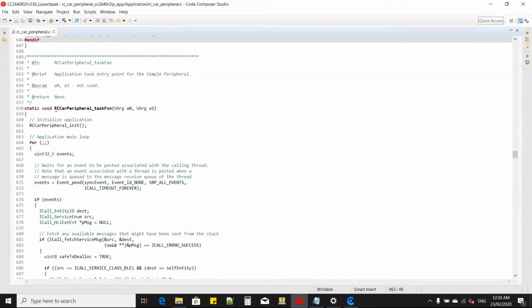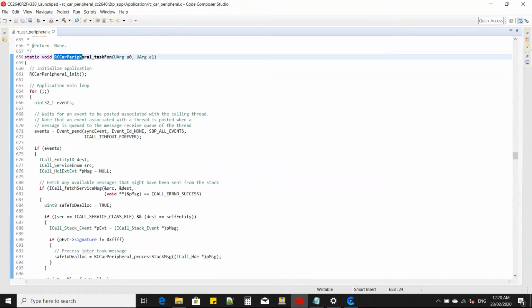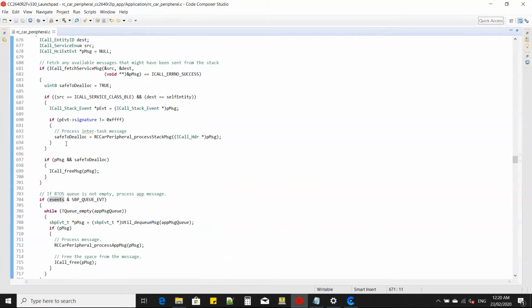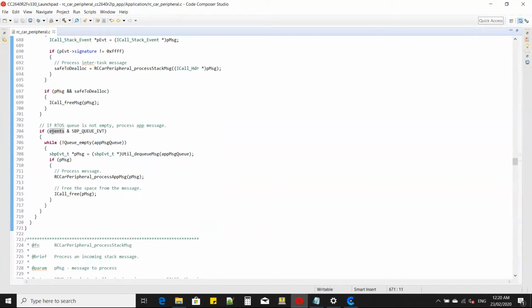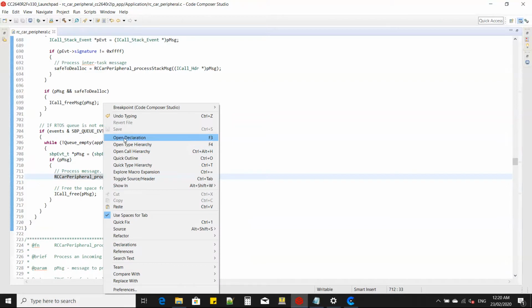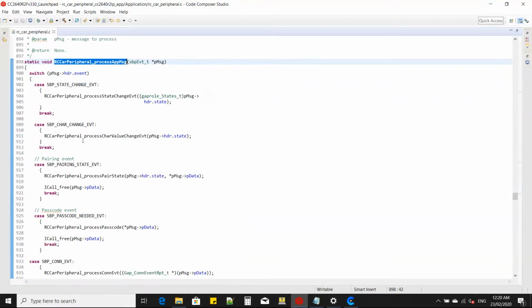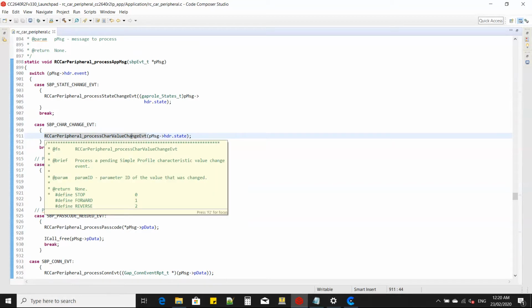So it will go to the RC car peripheral task function, which will process that event, queue event, and then we'll go to here, and then we'll go to here to process the app message, and then process that QID and go to here, RC car peripheral process car value change event.